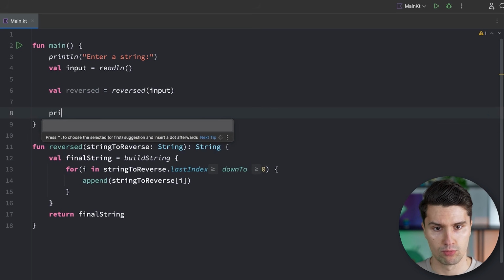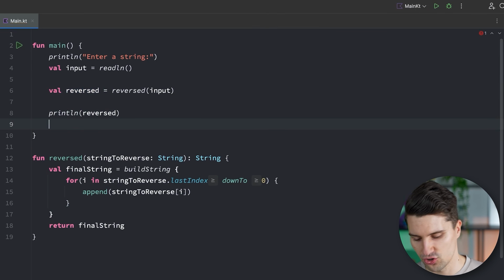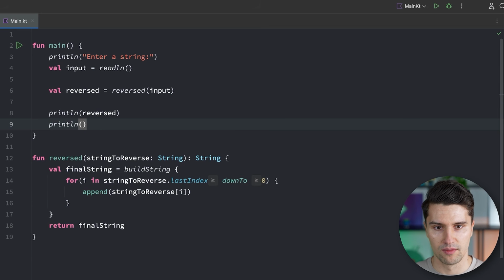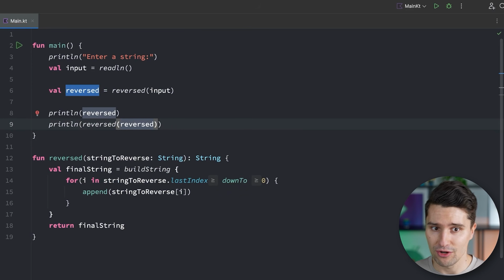So we could say, we print it, for example. We could even feed it back into the reverse function. So we could say print line reversed. So we take our reverse function and then pass our reverse string in there. So we get the original string again.